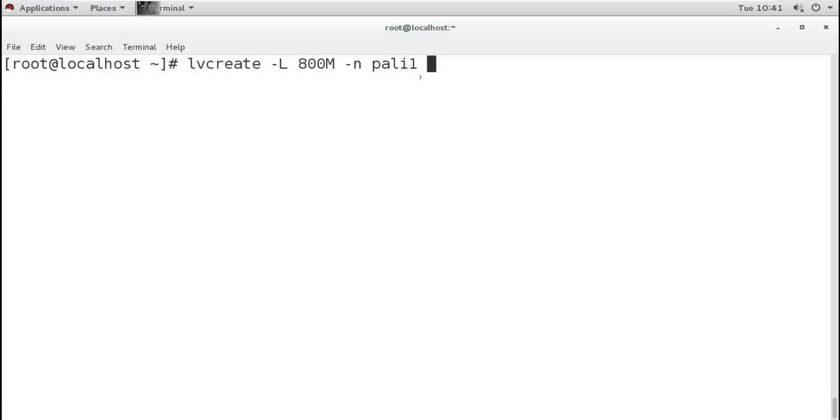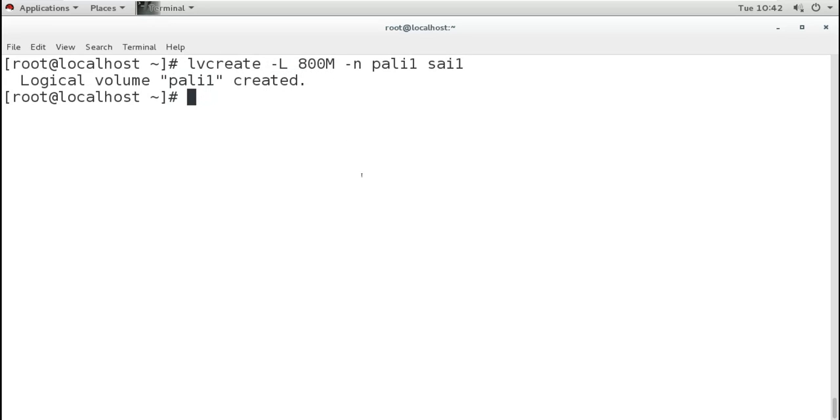Then you will mention the volume group from where you are creating this LV. So I'm creating this LV from the volume group name Psi1, and enter. And this is what created. Now it is created, the logical volume with this name, and the size of the logical volume is this.